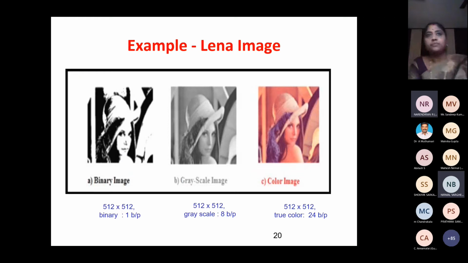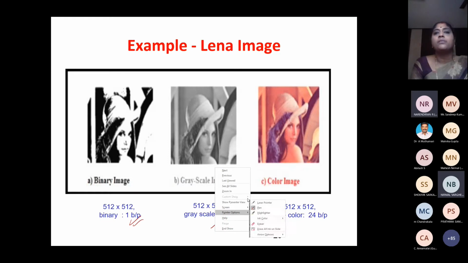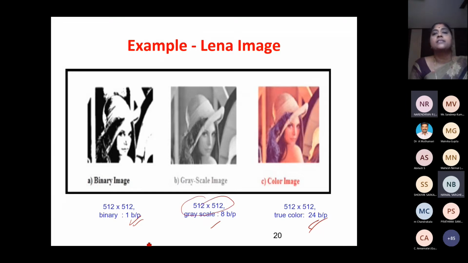Hope you understood, right? So we can see a binary image. The same Lena image is a standard ground truth image for all image processing applications. So the Lena image, you can see the binary image, I'm using 1 bit per pixel, and you can see I'm using 8 bits per pixel, and I am using 24 bits per pixel, and 512 cross 512 is the size of the image. It is 512 rows and 512 columns. That is the meaning. As I told you, an image is a 2-dimensional array having rows and columns. This is 512 rows and 512 columns. That is the meaning of this line.